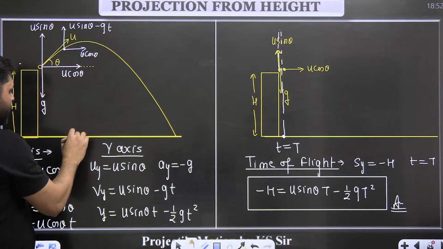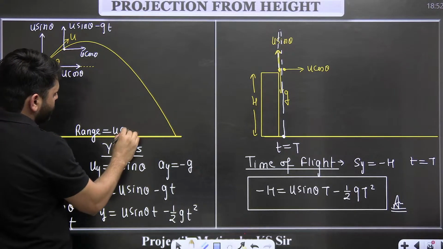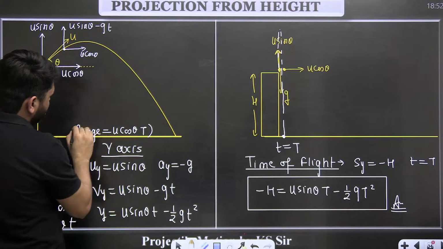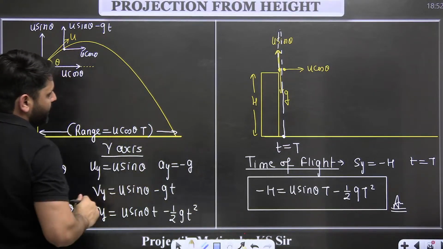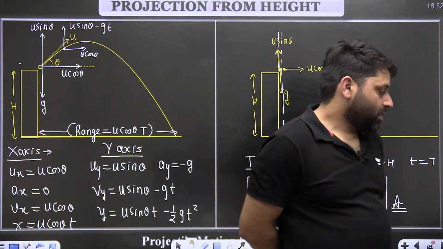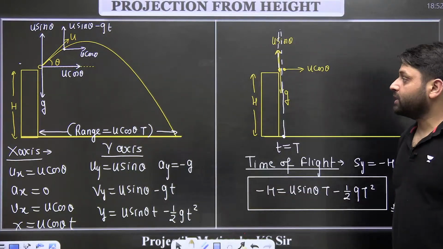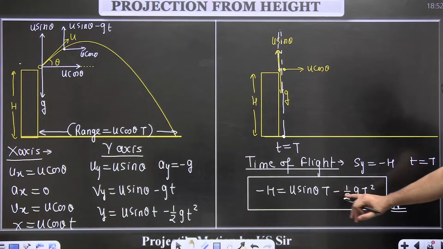If somebody asks you the range here, the range will be u cos theta into time of flight. So you have to find the time of flight and then you will be able to find the range also. But time of flight is difficult here. Or they might give you the time of flight and ask you the height. So this equation is important.